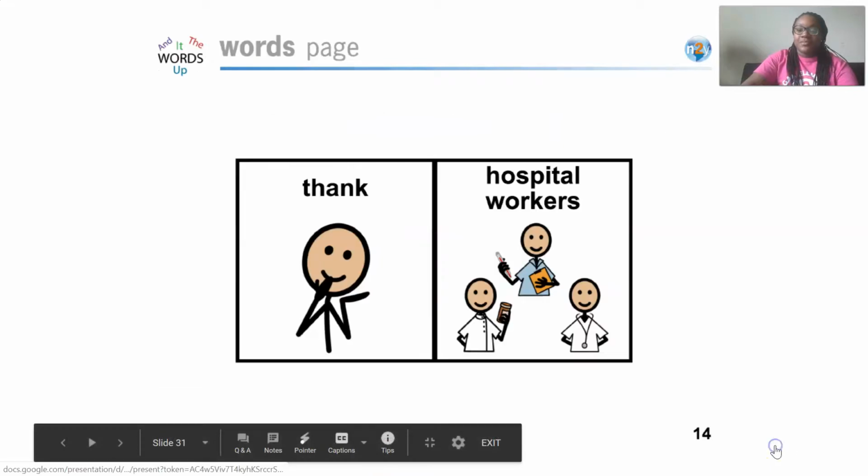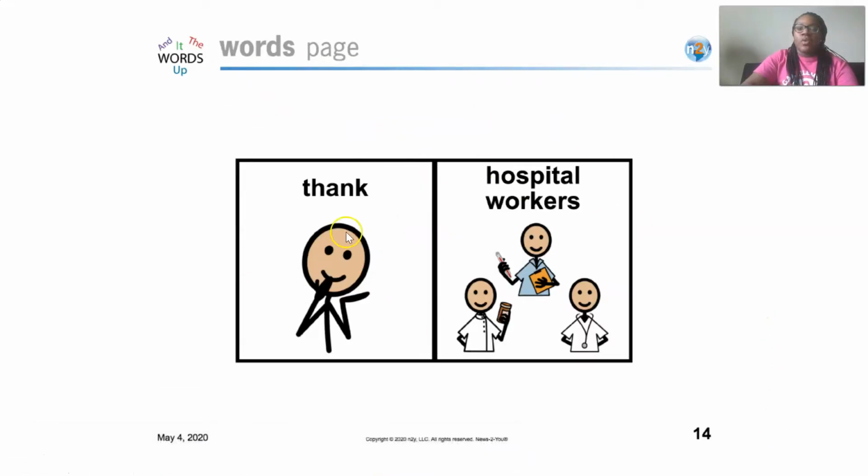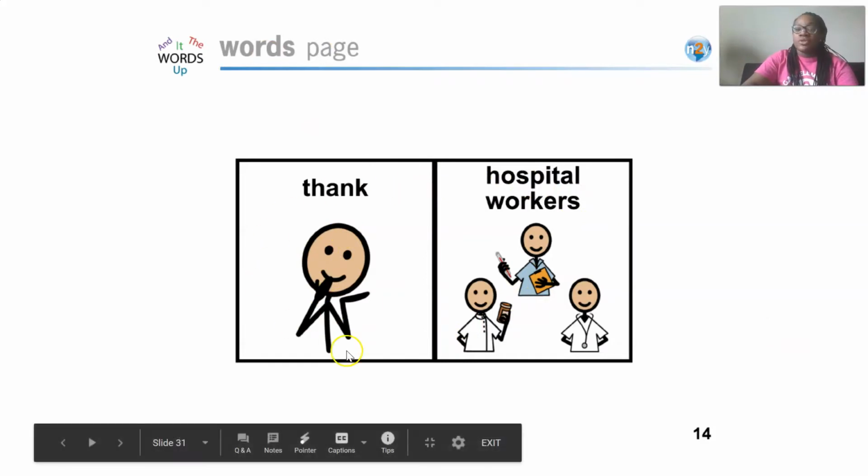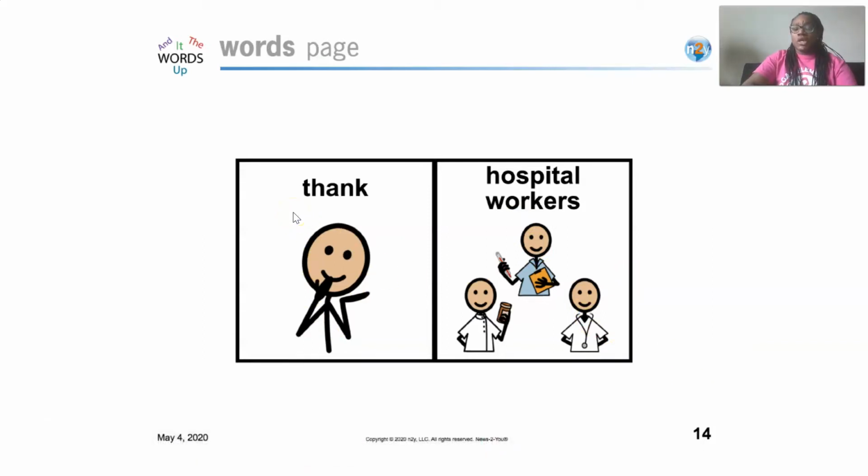All right. And these are the words that were the most important in our story. Thank and hospital workers. If you wanted to, parents, you could write these words down on a sheet of paper or an index card. You could have your kids copy them or trace them.